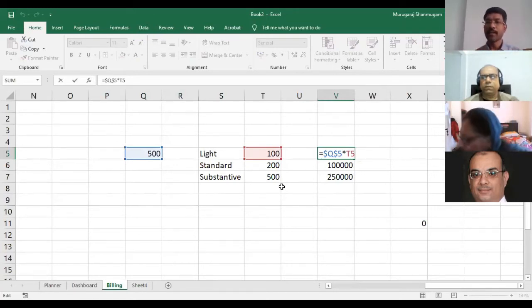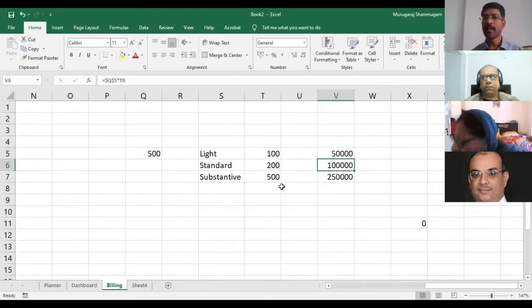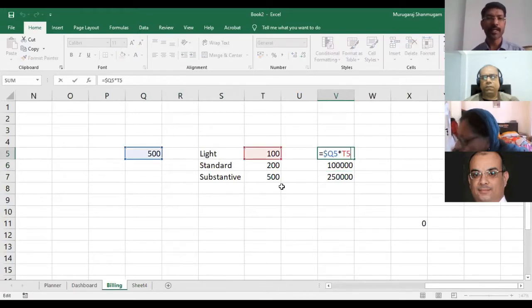You do have flexibility. You can keep one of them stable and the other one movable. For example, what I have done here is I have kept Q as the column as a stable one, but the row as a movable one. You can see that there is no dollar sign before 5.